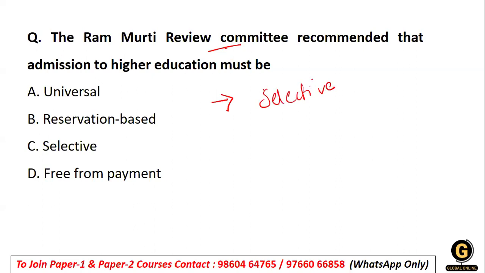When I say selective, it talks about the introduction of a common school system, which started with this committee, early childhood care and education, and socially useful productive work. The admission to the higher education system must be on a selective basis, not universal, not reservation, not free from payment. Selective in nature was the main unique policy of this committee. So the answer is selective.